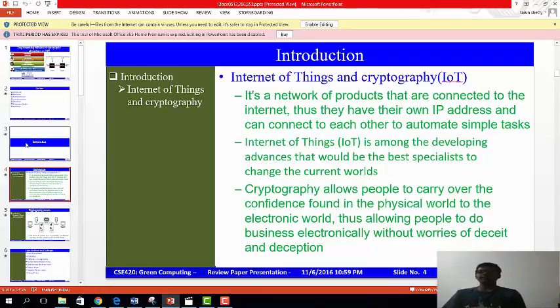Internet of Things is among the developing advances that would be the best agent to change the current world. Cryptography allows people to carry over the confidence found in the physical world to the electronic world, thus allowing people to do business electronically without worries of deceit and deception. So basically cryptography is used to ensure safe and secure transmission of the data from the sender side to the receiver end.